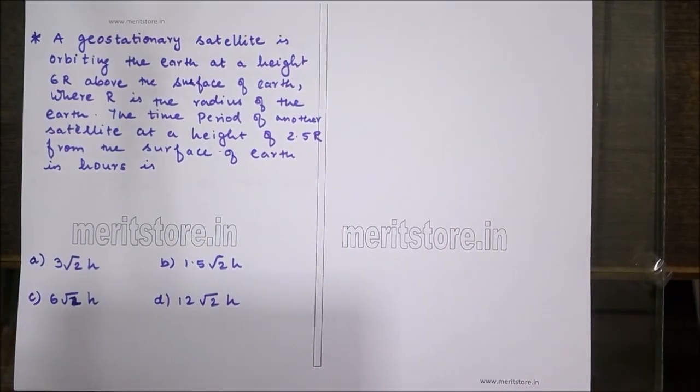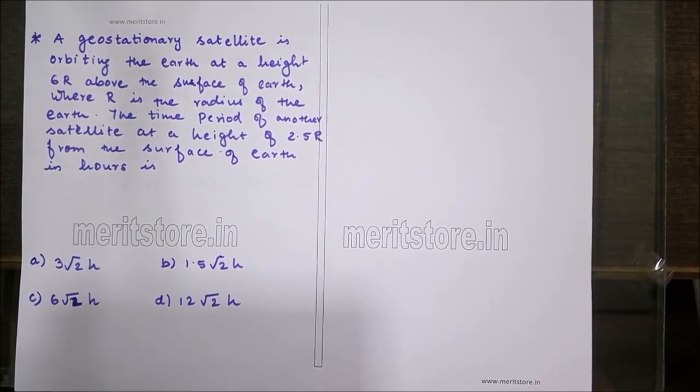A geostationary satellite is orbiting the Earth at a height of 6r above the surface of the Earth, where r is the radius of the Earth. The time period of another satellite at a height of 2.5r from the surface of the Earth, in hours, is: the options are 3 root 2 hours, 1.5 root 2 hours, 6 root 2 hours and 12 root 2 hours.